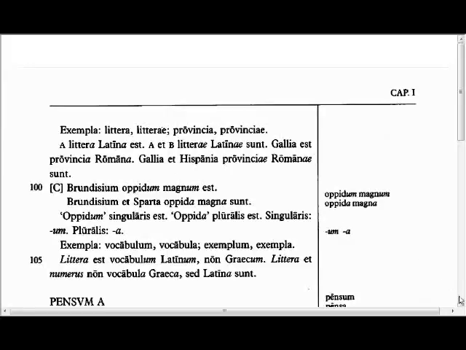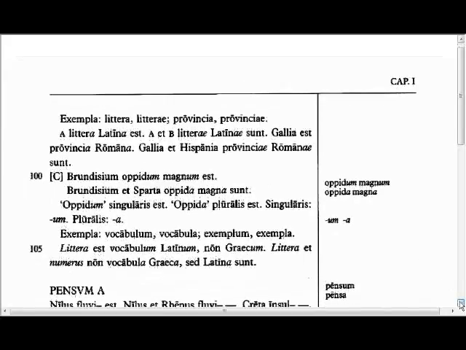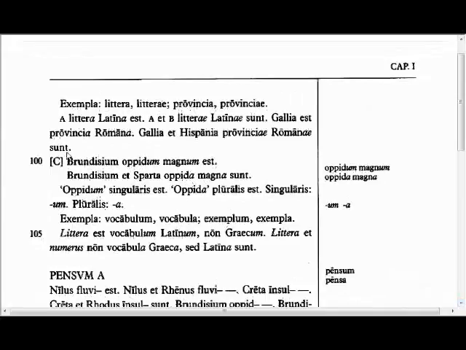a different type of ending for singular and plural, and that is here in section C. And that is that Brundisium oppidum magnum est. This is neuter. The previous word was feminine, and the first word, fluvius, is masculine. Here we have a neuter word, oppidum. And the neuter words have a different set of endings for the singular and plural. Brundisium oppidum magnum est. Brundisium is a large town in the south of Italy.